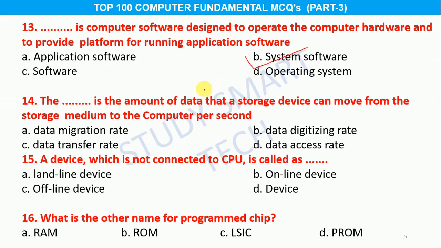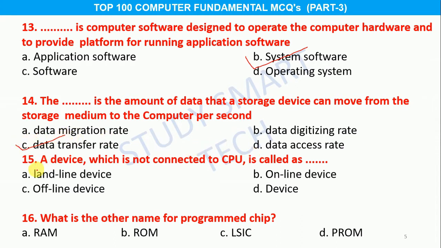Question number 14. ... is the amount of data that a storage device can move from the storage medium to the computer per second. Option A data migration rate, B data digitizing rate, C data transfer rate, D data and access rate, and the correct answer is option C data transfer rate.